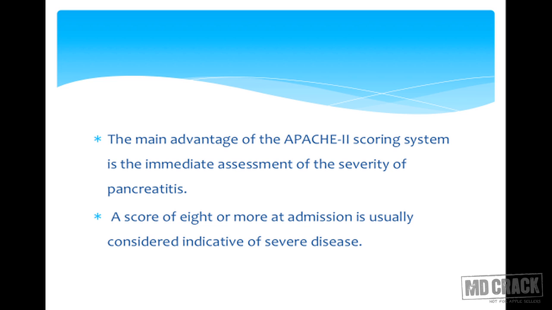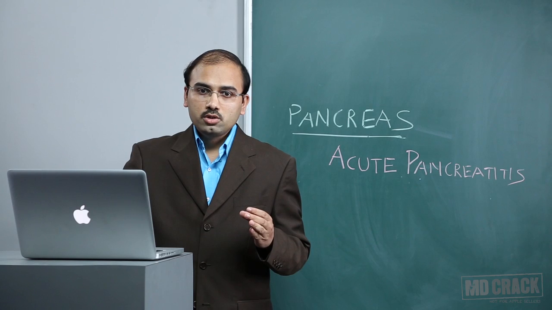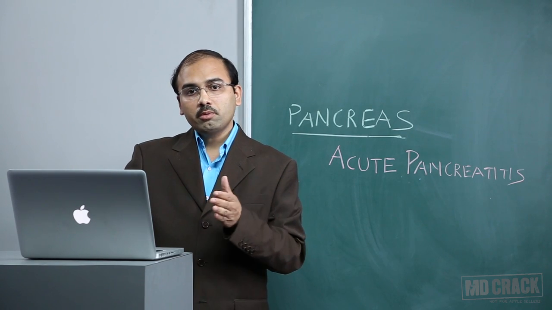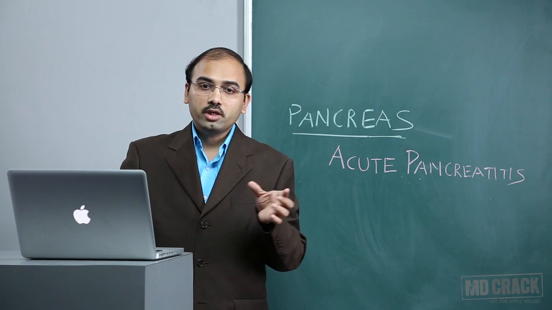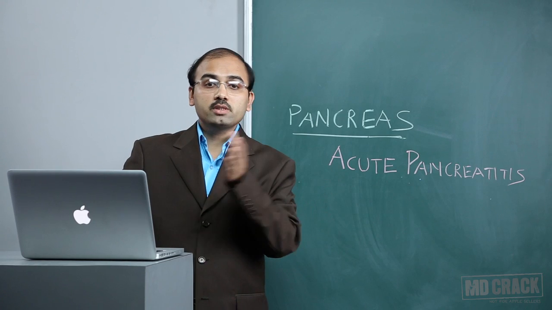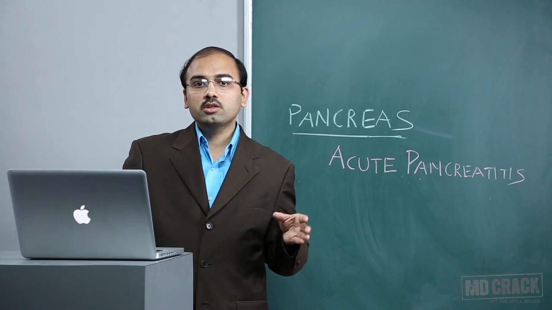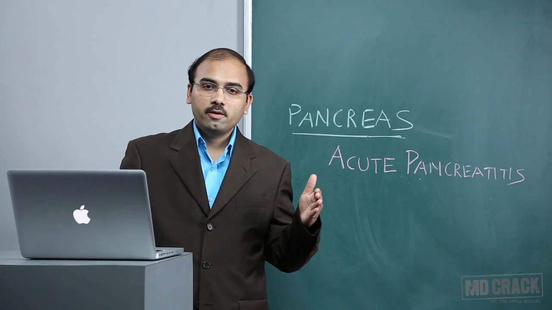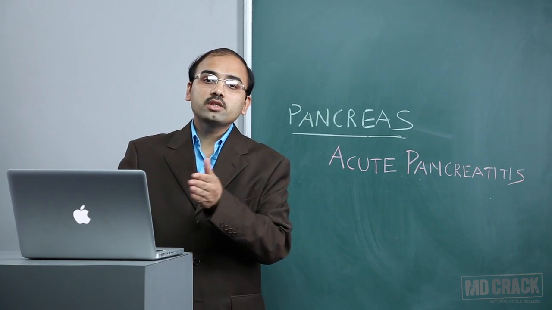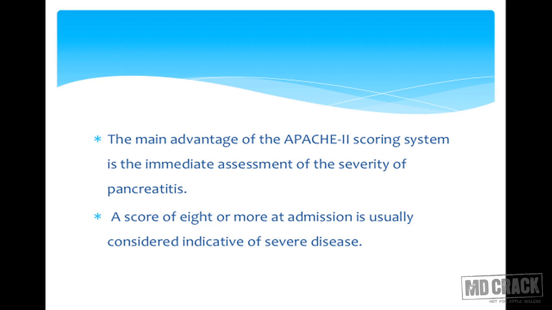The main advantage of the APACHE-II scoring system is the immediate assessment of the severity of the pancreatitis. So you saw the Ranson score, which may be missing for 48 hours. So if the patient presents after 48 hours, like 3-4 days, you don't have proper guidelines for assessment markers of severity. So the APACHE-II score is more helpful in this scenario. A score of 8 or more at admission is usually considered indicative of severe disease. So this is again an MCQ line. An APACHE-II score of more than 8 should be taken as severe pancreatitis.